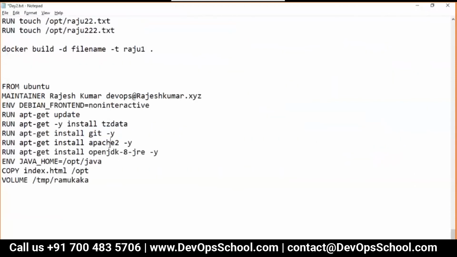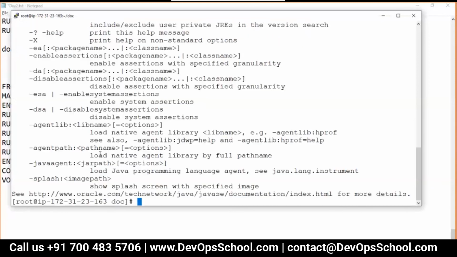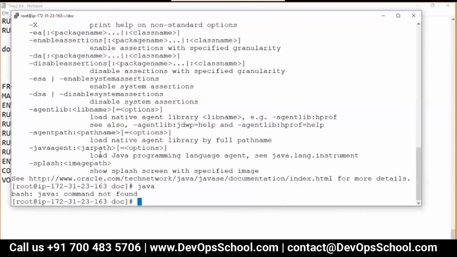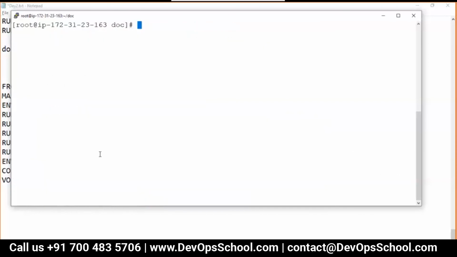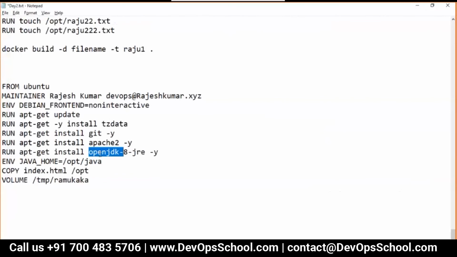Do you have Apache 2 or not? Which? Apache 2. Wonderful, I got this inside a container. Remember, do you have Java or not? Java. Wonderful, I got Java. See, Java is not there in the host machine, but is there in the container. See, it hardly takes seconds to get everything done.